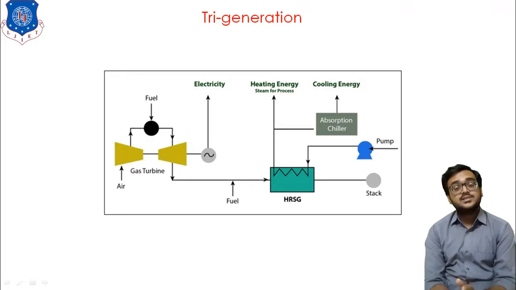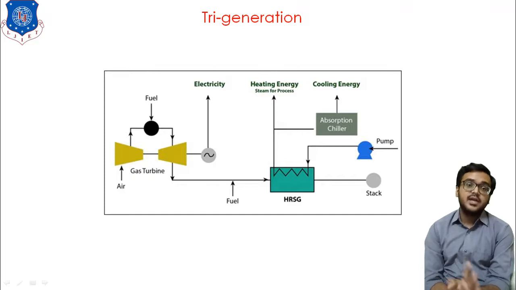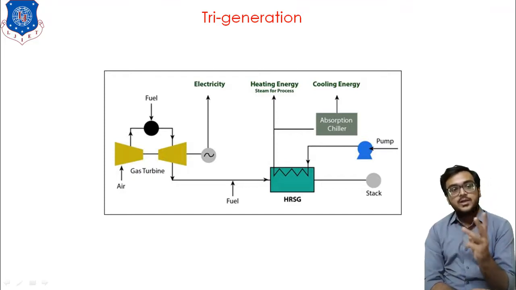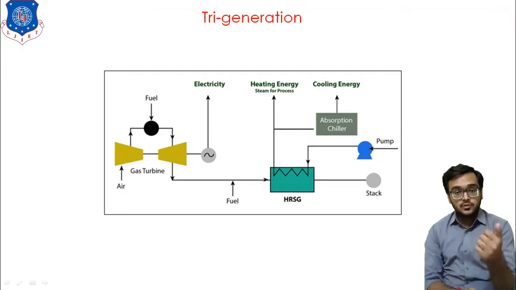So we can utilize the steam to produce the refrigeration effect. So here we have three forms of energy: electricity, then heat energy in the form of steam, and cooling energy that we produce by using a certain amount of the steam. So we have three output energies, and we have supplied only one primary energy source, that is fuel.